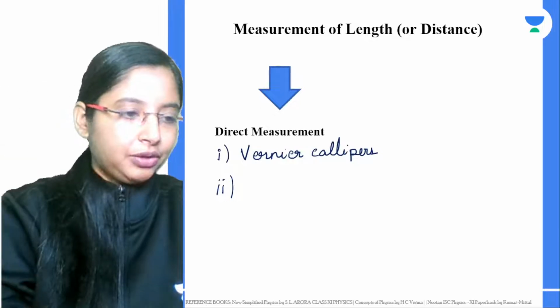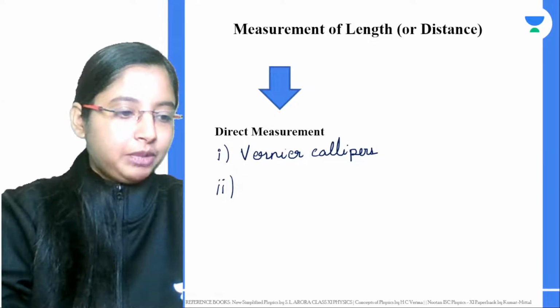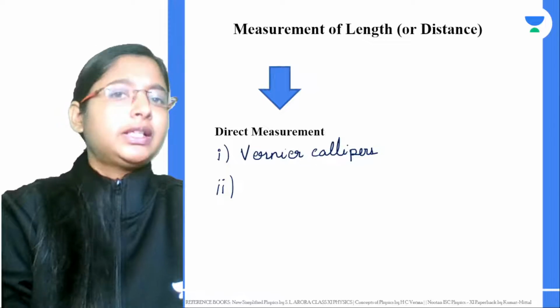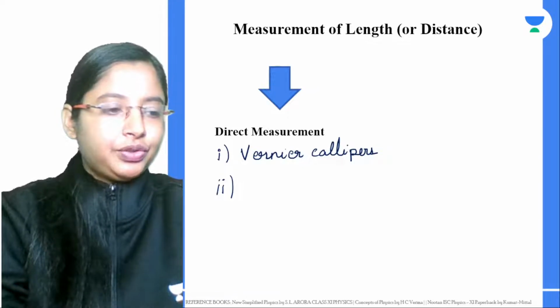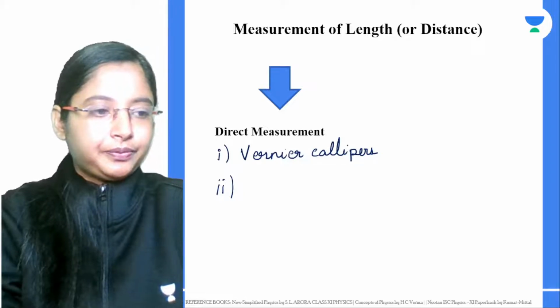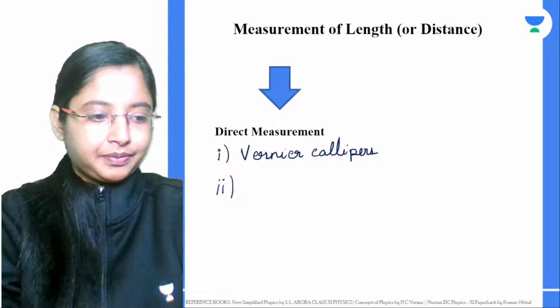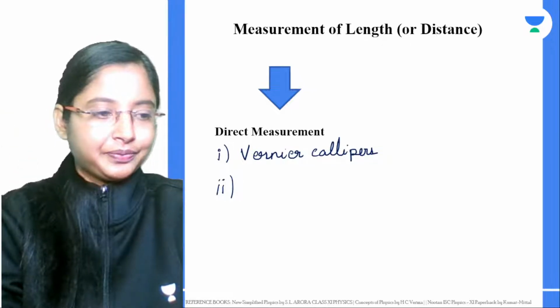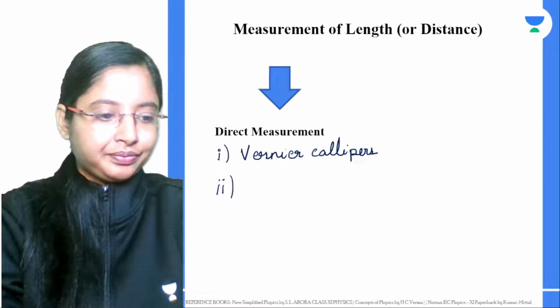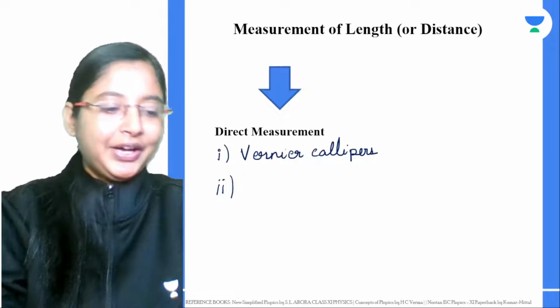So Asher, hello. Other than vernier caliper, any other device that you've used in your grade 10? Any other instrument you've used for measurement in your labs? A measuring tape, okay, that also you can use. A measuring wheel, okay.